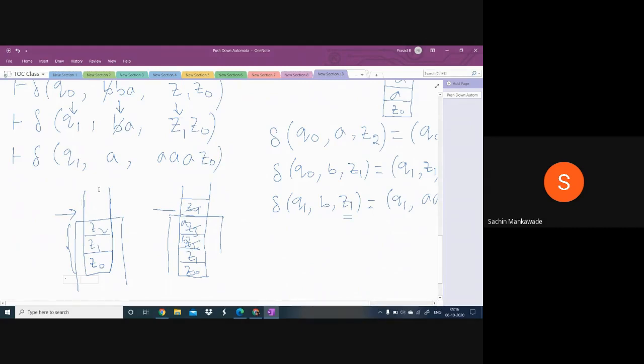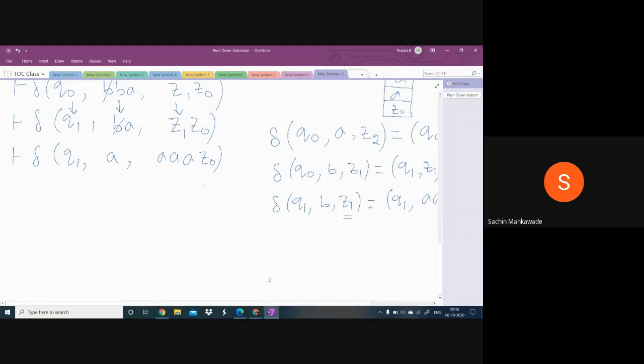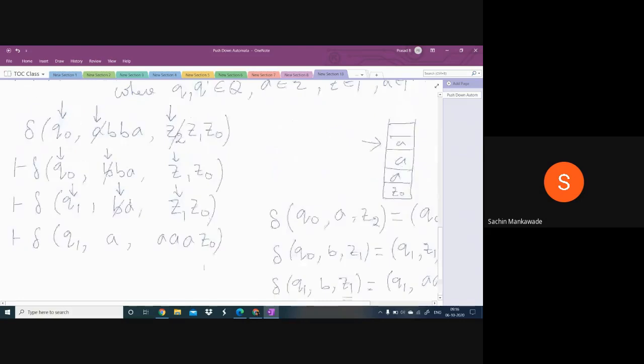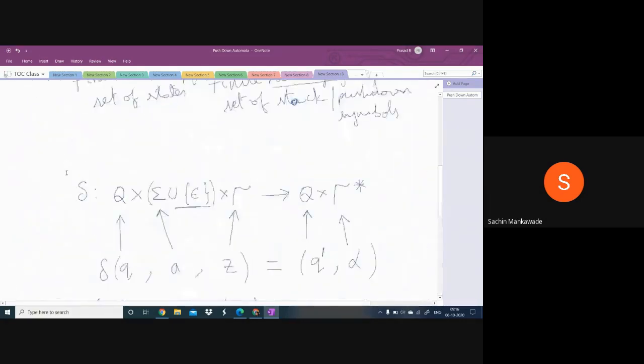But the symbols which are below the topmost symbol will not be disturbed. So this is about the transition function delta.